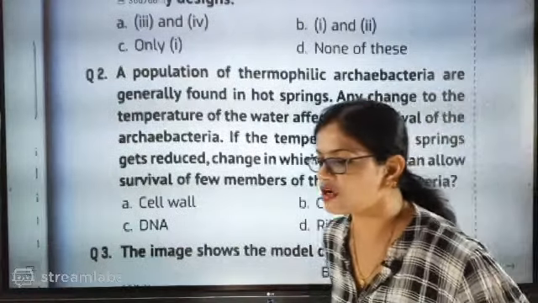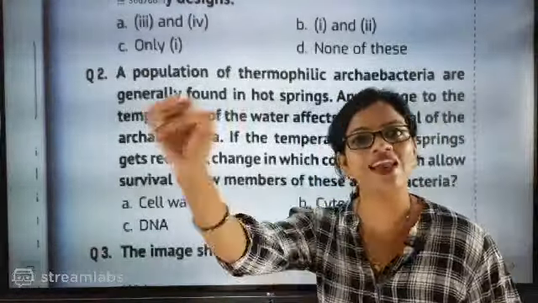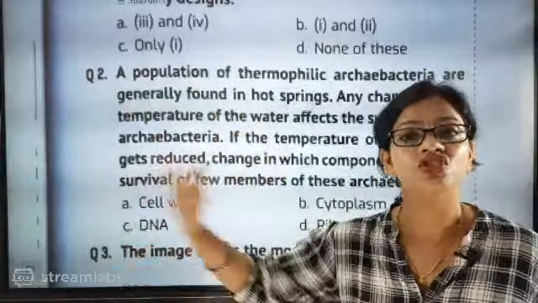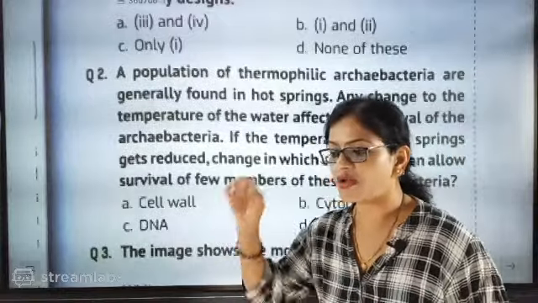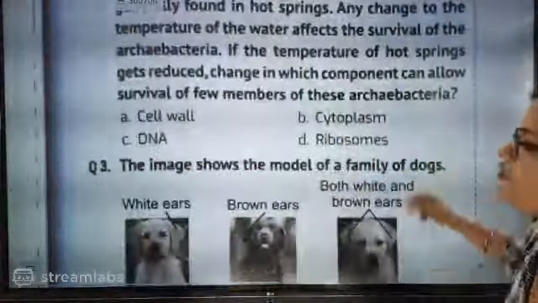Cell wall change cannot give them adaptability. Cytoplasm change cannot give adaptability. Adaptability means they can adapt after change in temperature. That is the DNA answer. Now shall we go for the next one?